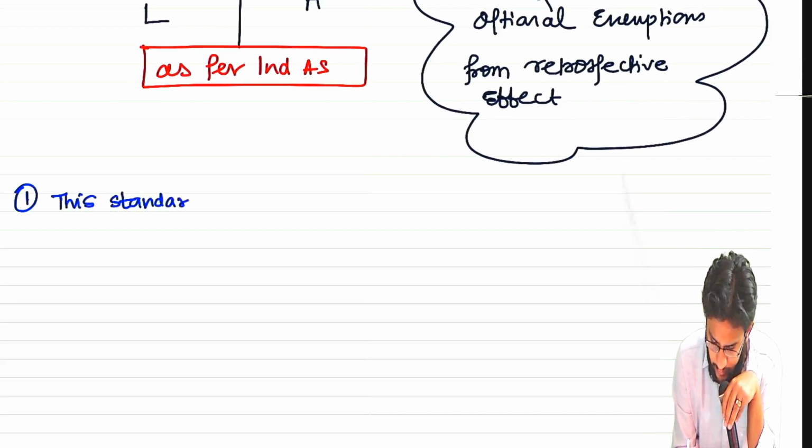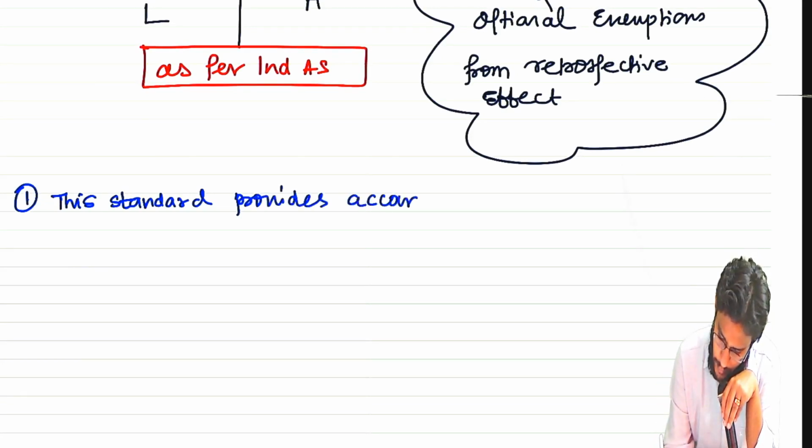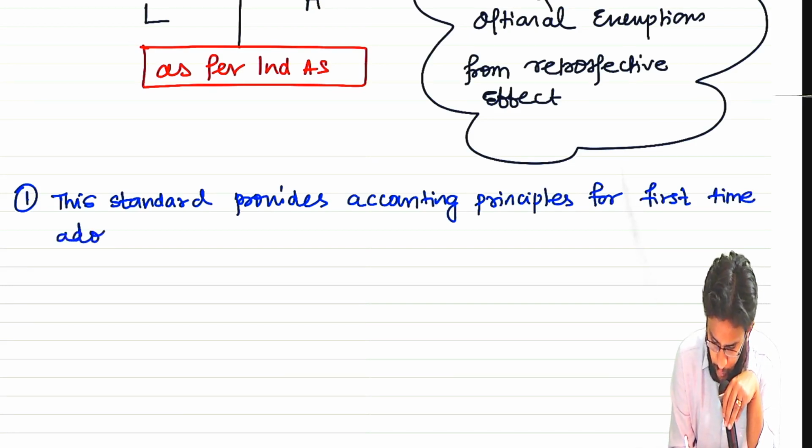This standard provides accounting principles for first time adoption of Ind AS.